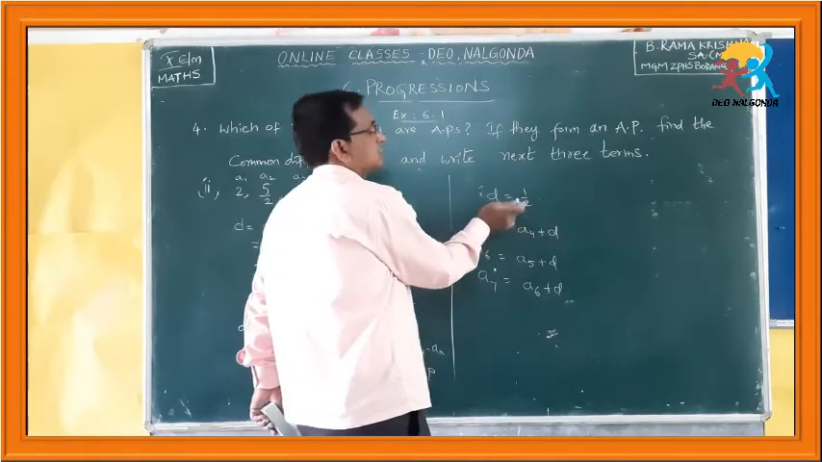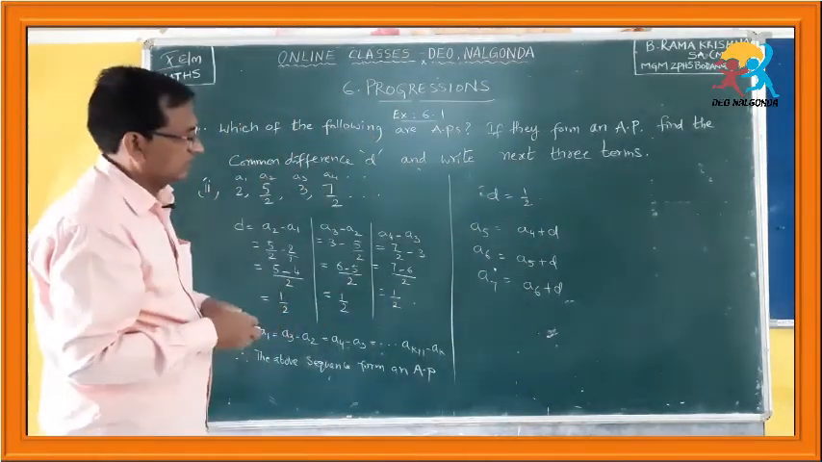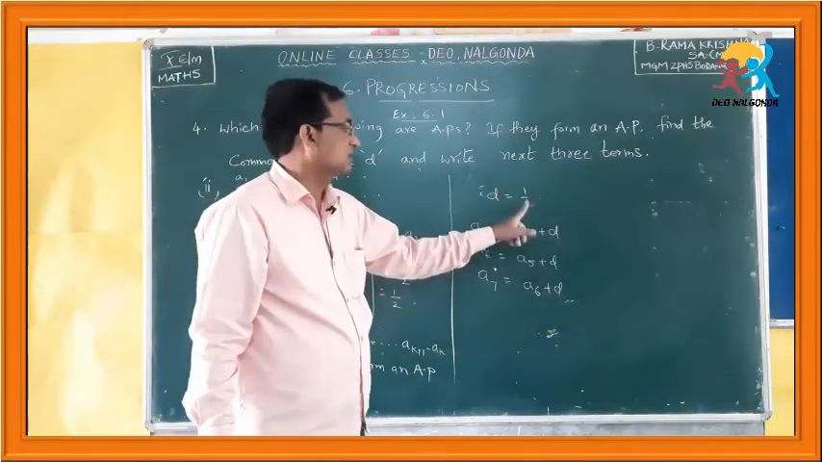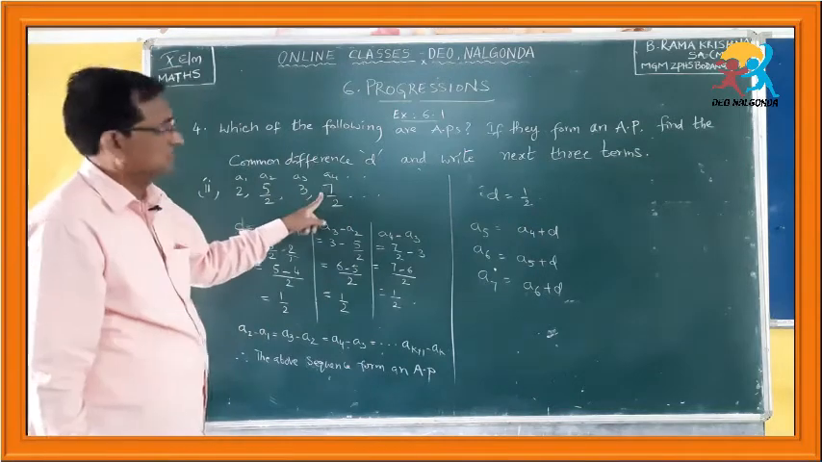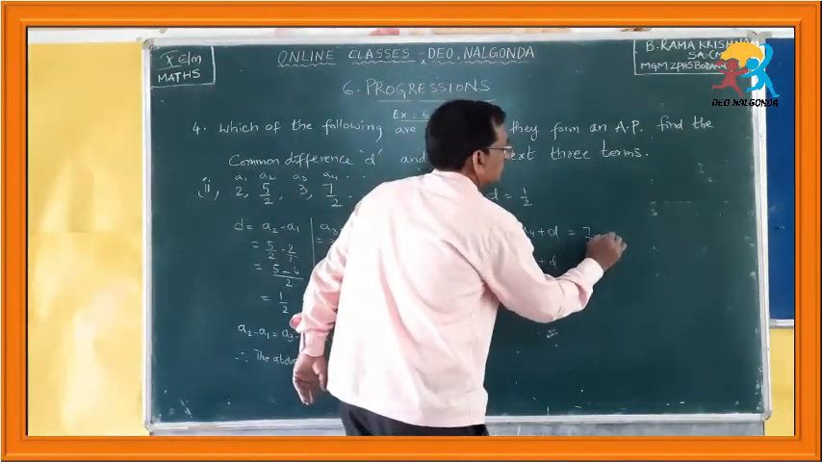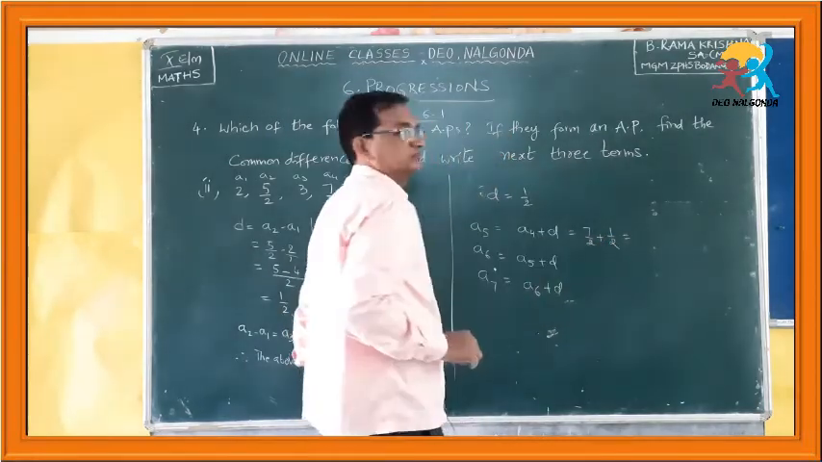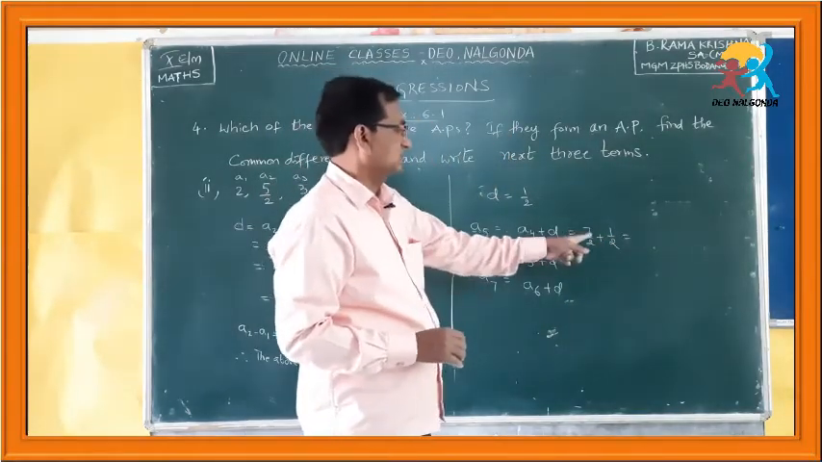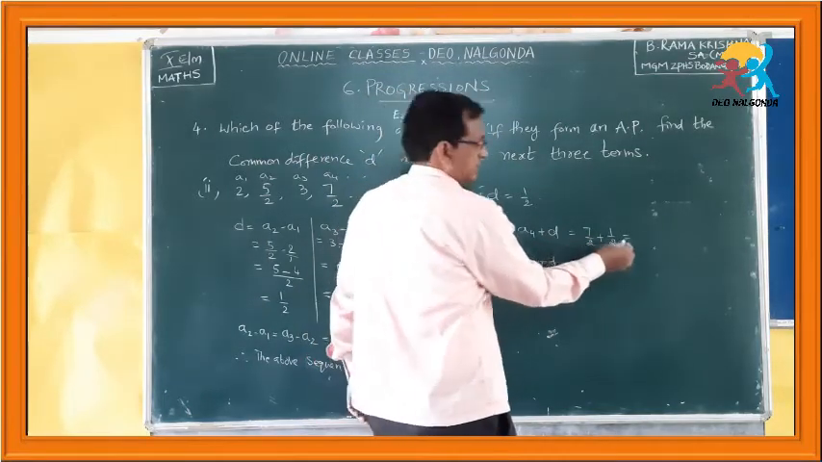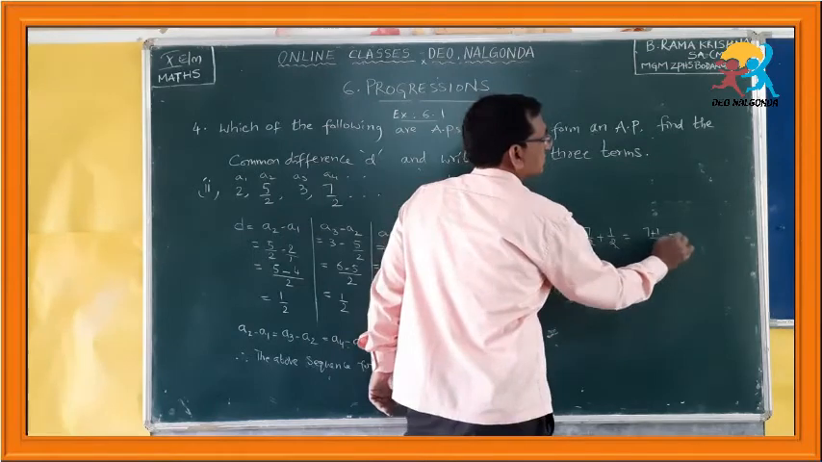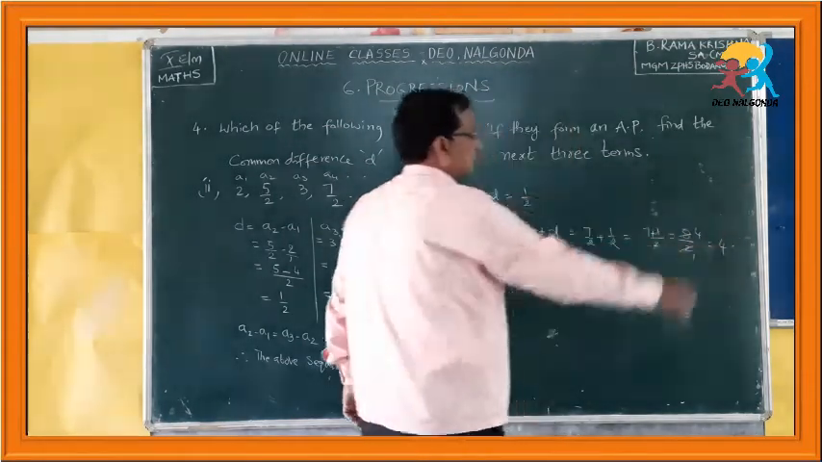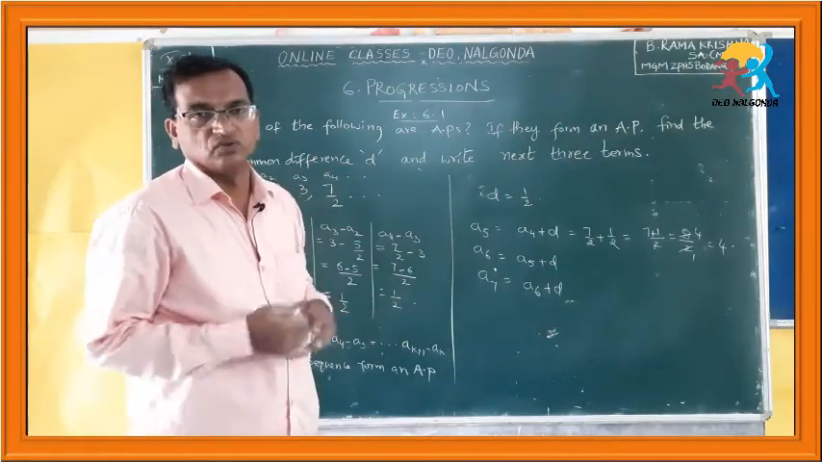What is the common difference? The common difference is half. So, to get A5 or the fifth term, you have to add this half to what? The fourth term. What is the fourth term? 7 by 2. Let us add this. 7 by 2 plus 1 by 2. How much do you get? These two are like fractions. So, 7 plus 1 by 2 equals 8 by 2. If you simplify, how much do you get? The fifth term is 4.